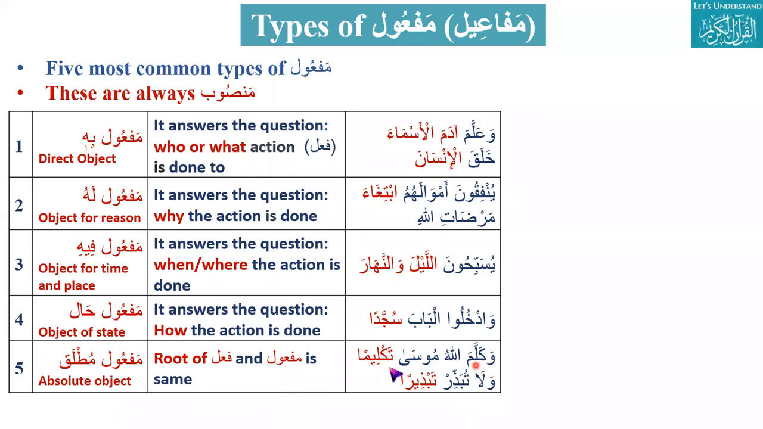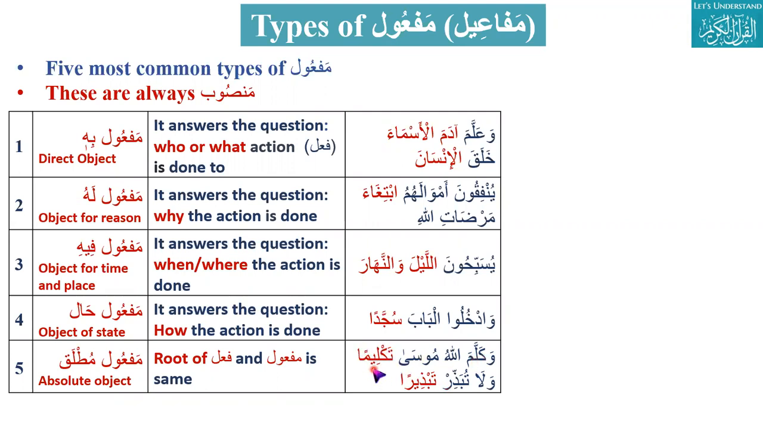This is kallama and this is taklim. So kallama and taklim are both the same thing. The maf'ul and the fail, their root is the same, like to talk. Similarly here, wala tubadhiru tabdhira. Tubadhir and tabdhir, both roots are the same. In such a case, where the maf'ul and the verb root are the same.